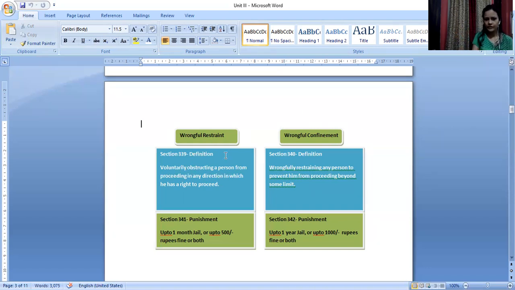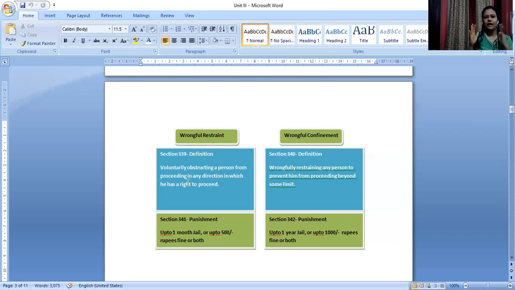Now, what is wrongful restraint? It is defined under section 339, and wrongful confinement is defined under section 340 of the Indian Penal Code. What is wrongful restraint? It is voluntarily obstructing a person from proceeding in any direction in which he has a right to proceed. That means you are wrongfully putting a restriction in my entry or in my movement towards a certain direction where I have a right to enter.